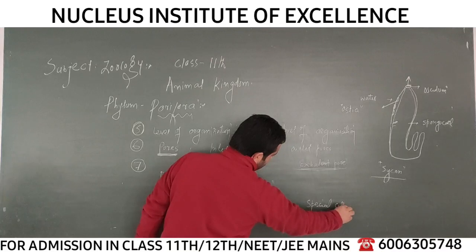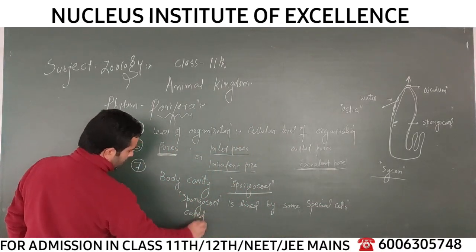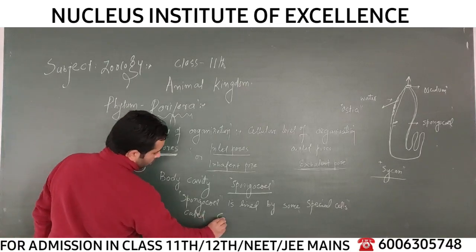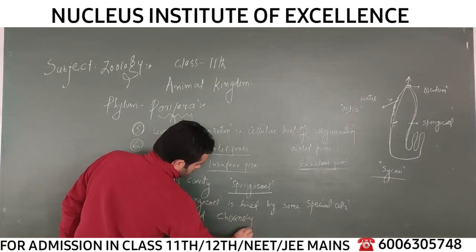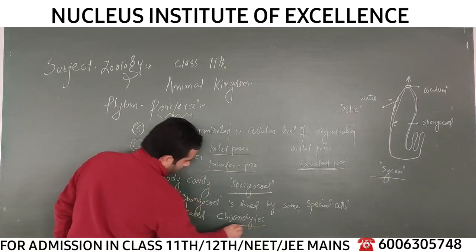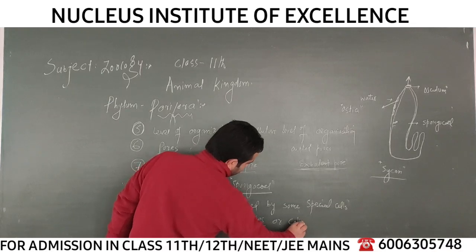The special cells lining the spongiocele are called conocytes, or these conocytes are also called collar cells.